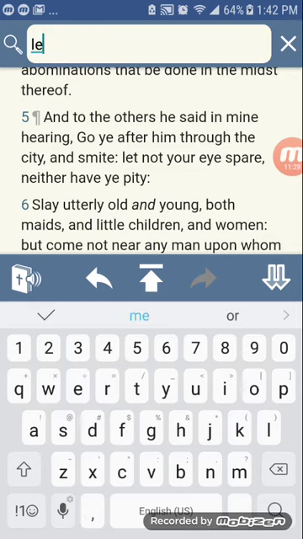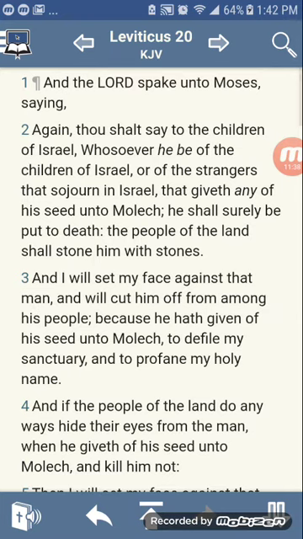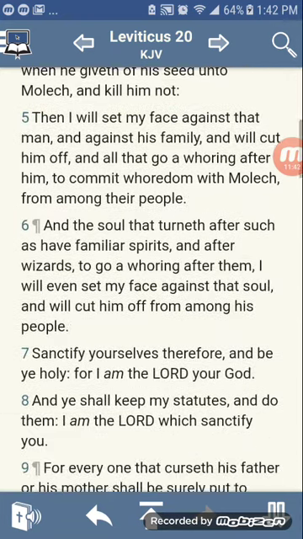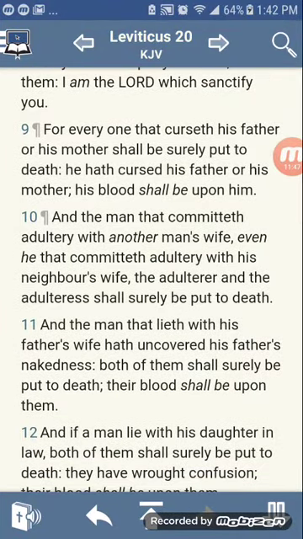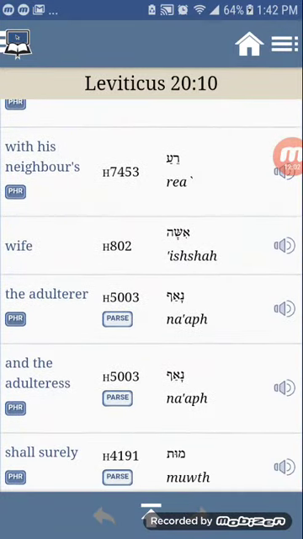I'm going to get Leviticus 20. I'm going to start at 10. It says, "And the man that committeth adultery with another man's wife, even he that committeth adultery with his neighbor's wife, the adulterer and the adulteress shall surely be put to death." And this is not a murder. This is a justified killing.